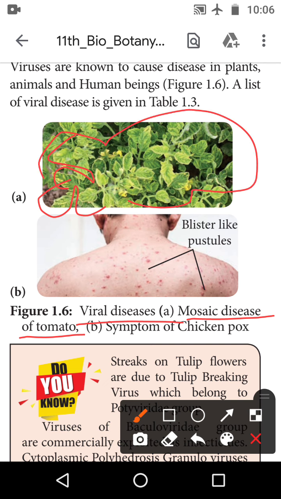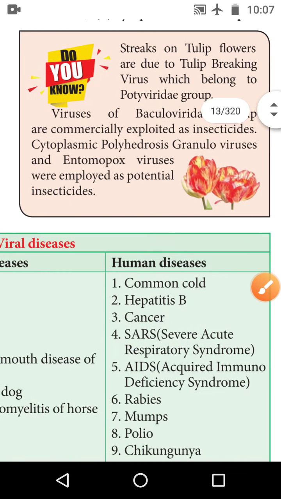So the mosaic disease of the tomato. And the second one is the symptoms of chicken pox in the human. It is caused by a virus only. The human is affected by the chicken pox disease. Okay,